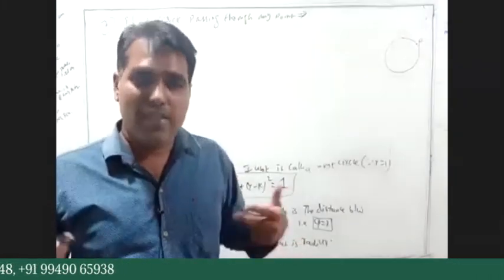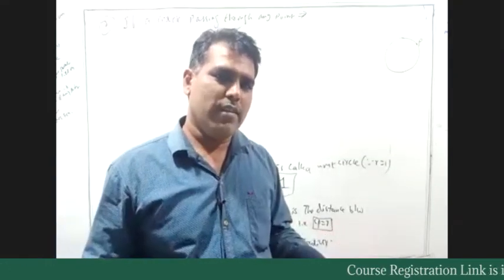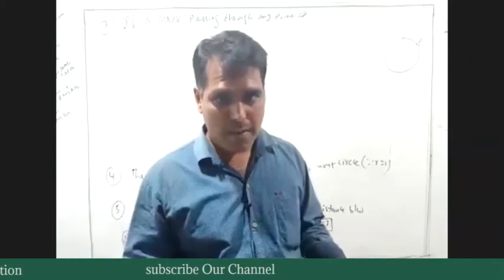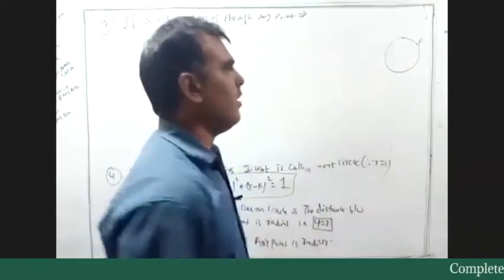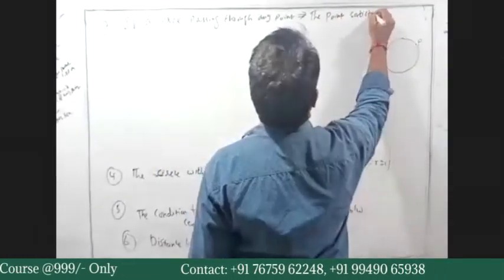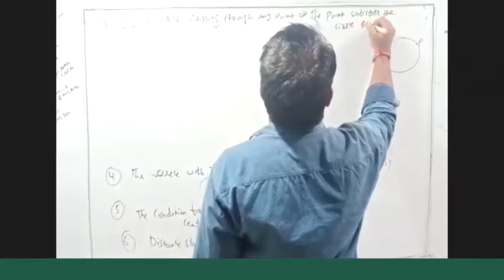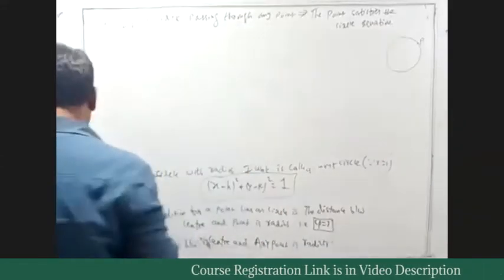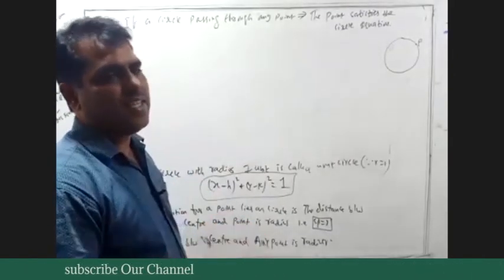In that case, what should we do, the doubt comes. If one straight line is passing through one point, what did we do? We substitute the point in the equation of the straight line. The same way, if a circle passes through a point, nothing but the point satisfies the circle equation. Clear? If a circle passes through a point, we substitute the point in the equation of the circle. That is nothing but the point satisfies the equation of the circle.